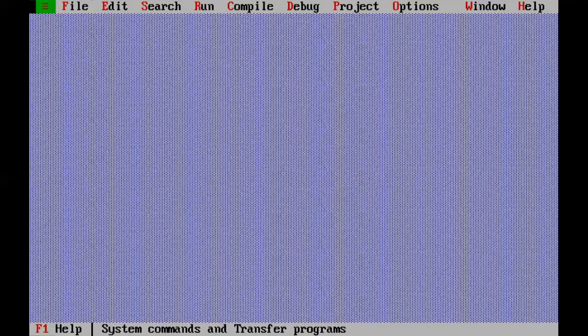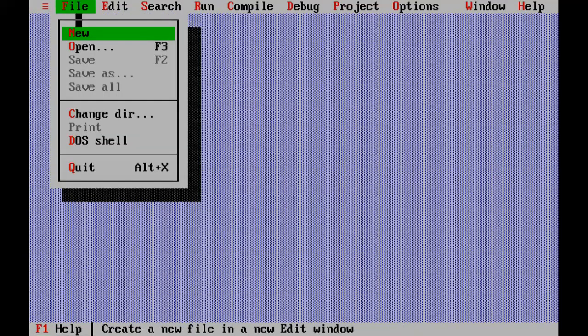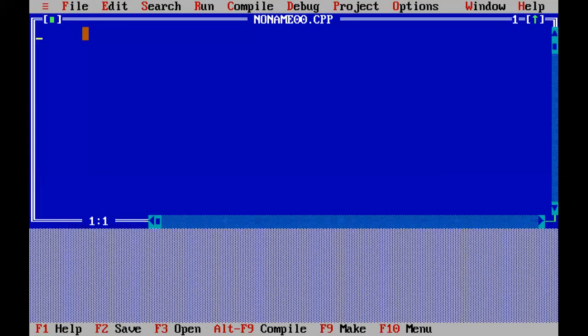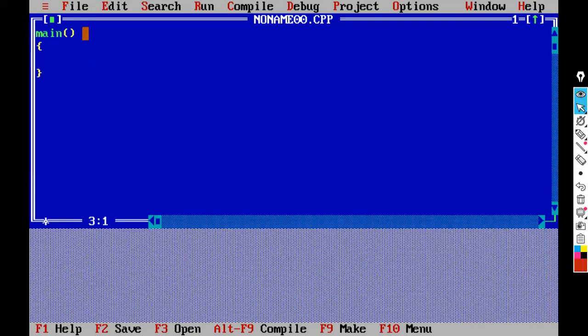This is another IDE, like Dev C++. Here also, in the File menu, select New, and type the new program here: main, starting point of main, ending point of main. Then printf hello. The coding is the same. Above all, we would write hash include, but I'm not writing hash include stdio.h as of now.